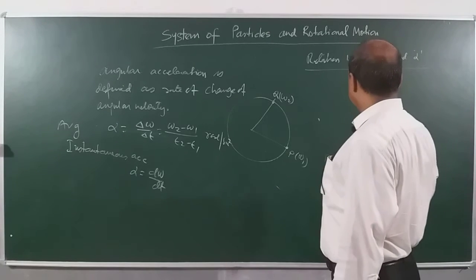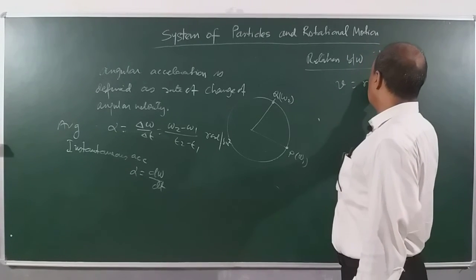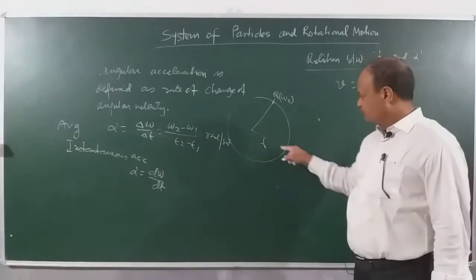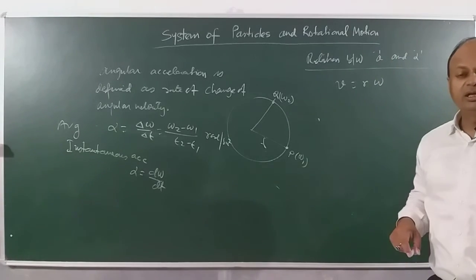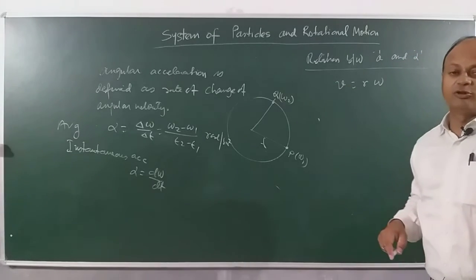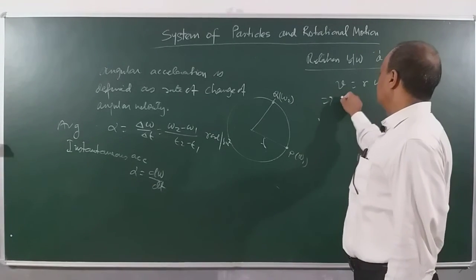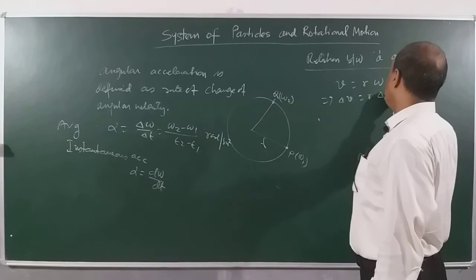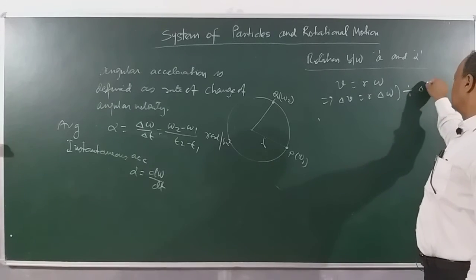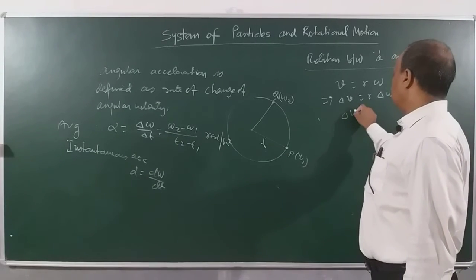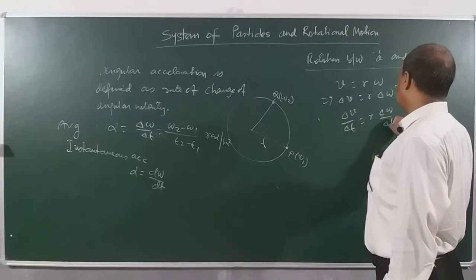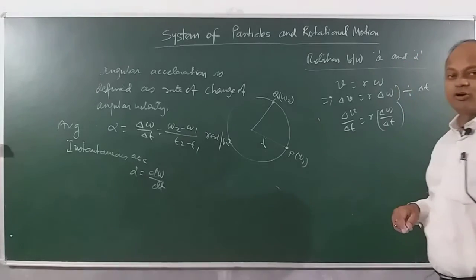Children, we know v is equal to r into omega. Suppose a particle is moving along a circle of radius r, so r will be constant for that. So if angular velocity will change, then linear velocity will also change. Then we can say delta v equals r into delta omega. If you divide both sides by delta t, then you can clearly see that delta v by delta t is equal to r into delta omega by delta t. And delta v by delta t is what? Linear acceleration.